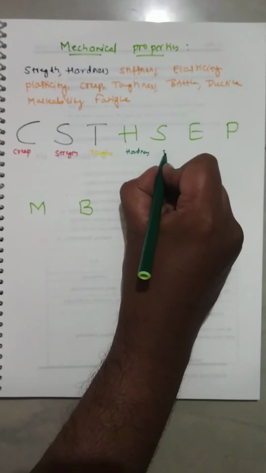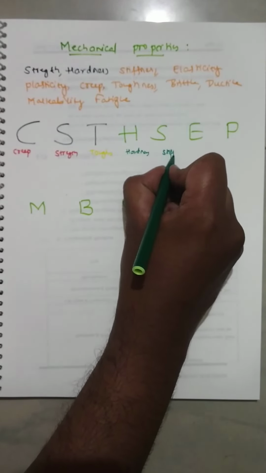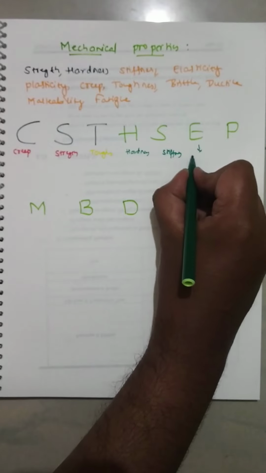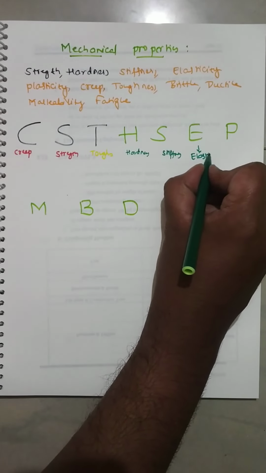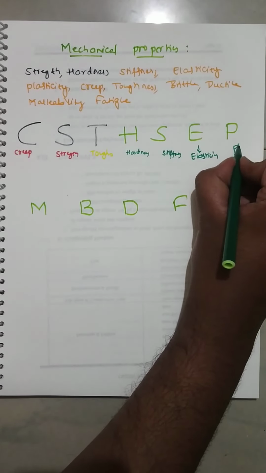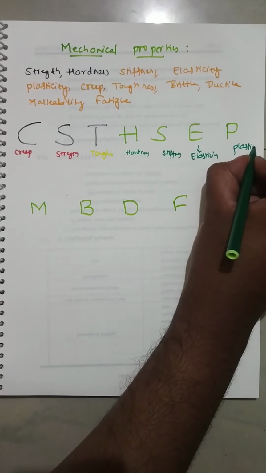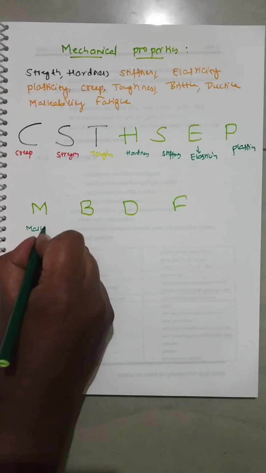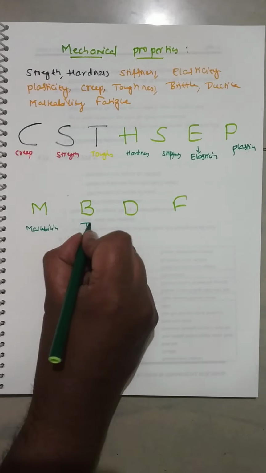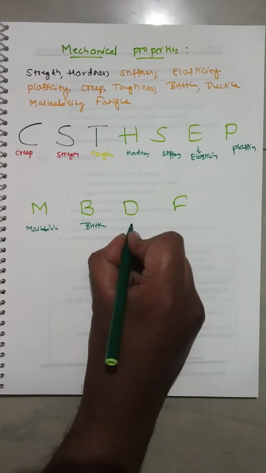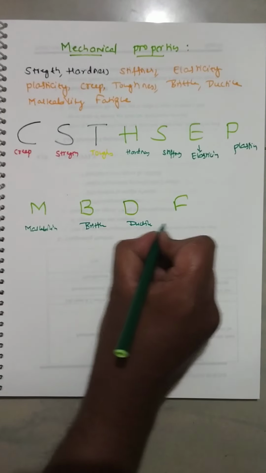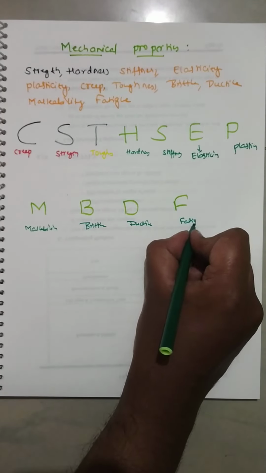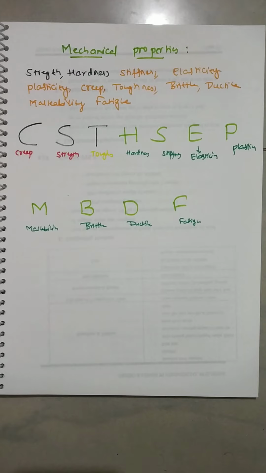Again S means stiffness. E means elasticity. P means plasticity. M means malleability. B means brittle. D means ductility. F means fatigue.